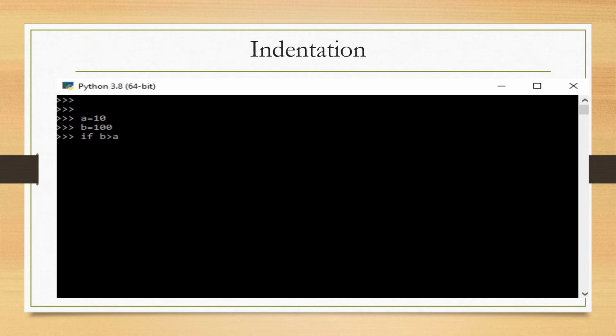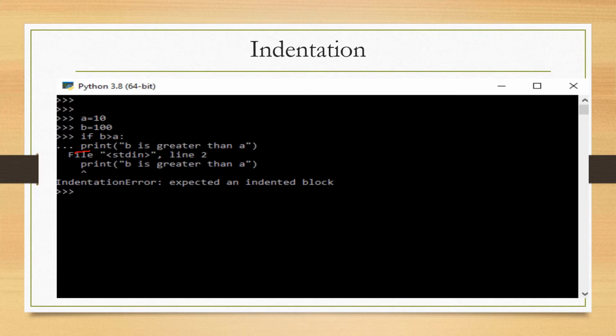Some values are assigned, the condition is checked if b is greater than a, and here I am not using white spaces at the beginning. Directly I am writing the print statement. So I get the result as an indentation error, expected an indented block. So indentation or white space at the beginning of the line is compulsory here.